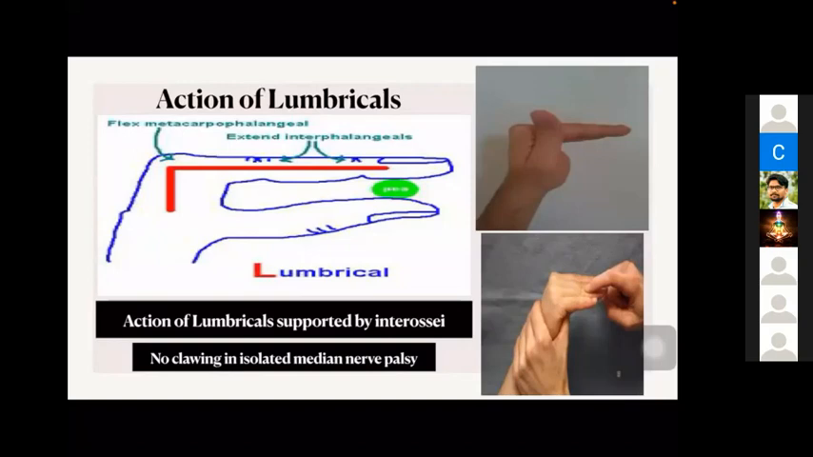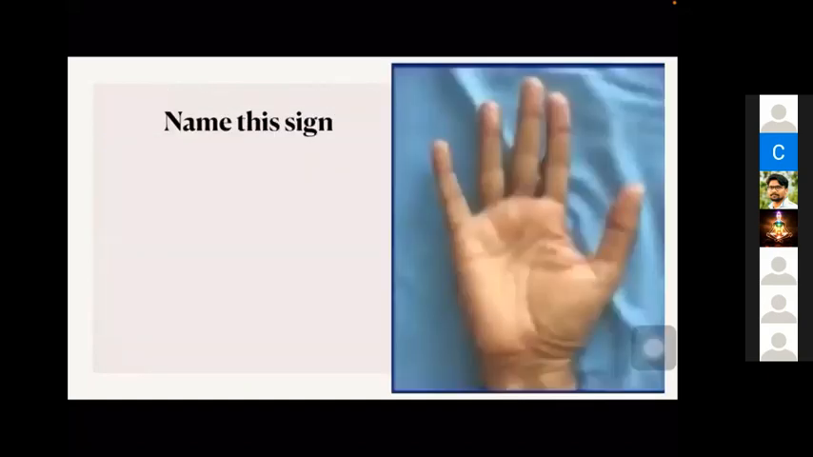Okay, in isolated ulnar nerve palsy, you will get clawing because the third and fourth lumbricals are paralyzed and also the interossei are. But in isolated median nerve palsy, the first and second lumbricals are paralyzed, but the interossei are working. So you will not get a claw hand there, because the interossei will support lumbricals in its action. That is the reason for the lack of clawing in isolated median nerve palsy.